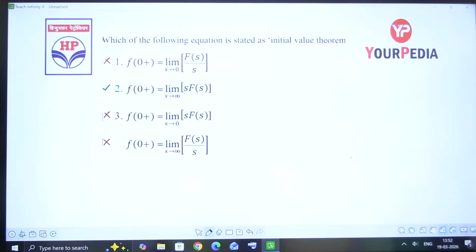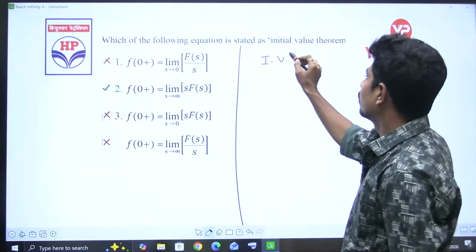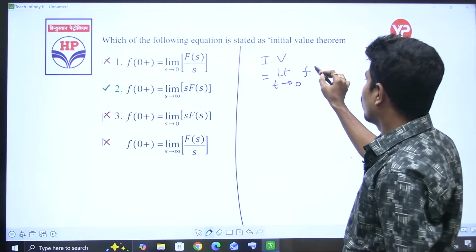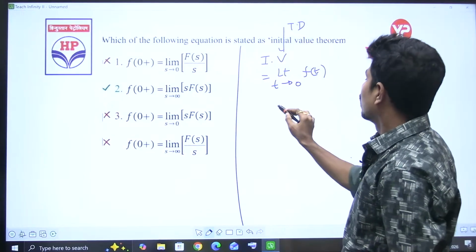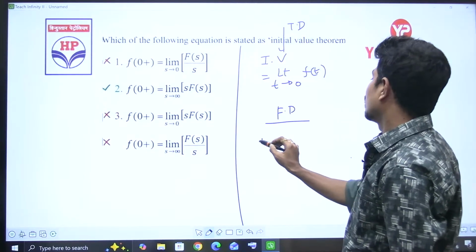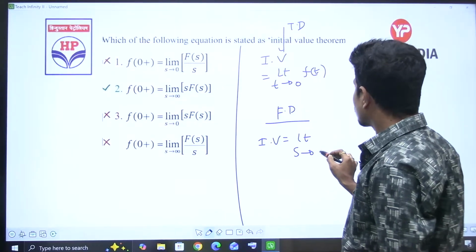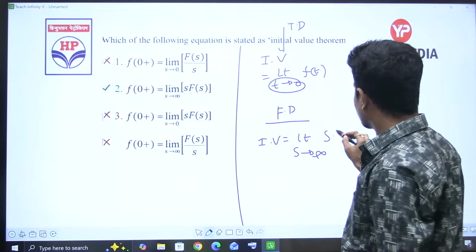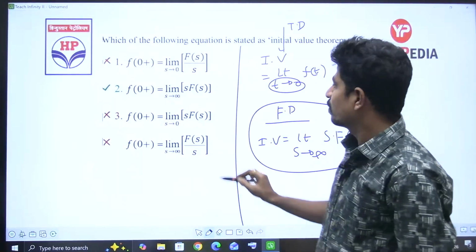Next, which of the following equations is stated as the initial value theorem? Previously we saw the final value theorem. Now the initial value theorem. In the time domain, the initial value is the limit as t tends to 0 of f of t. In the frequency domain, the initial value is the limit as s tends to infinity. Time t tending to 0 means s tends to infinity. f of t becomes f of s, but one s comes extra here: s into f of s.